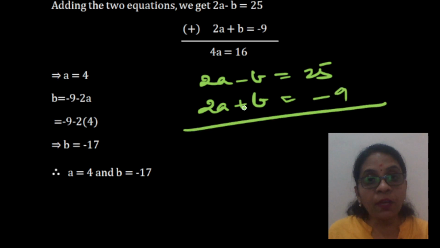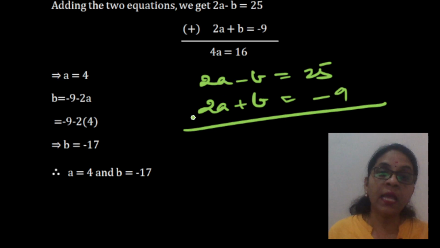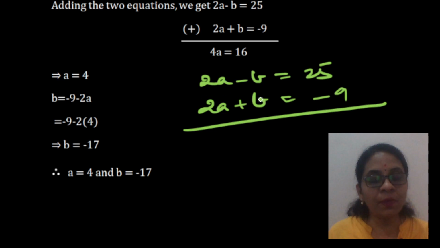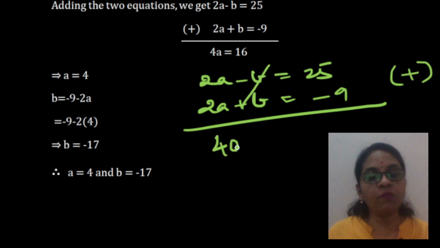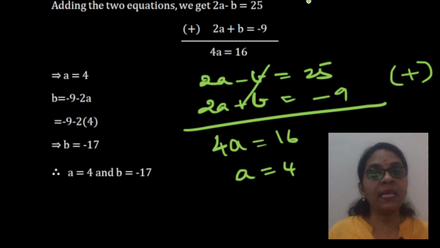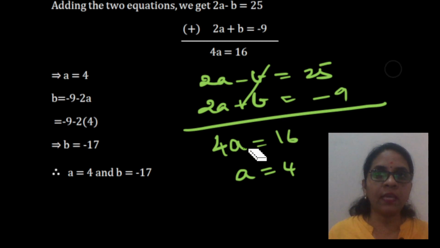Now whenever you have opposite signs and the coefficients are the same, you can eliminate a or b. If we are eliminating b, you have to add the equations because they are of opposite signs. So if I cancel, we have 4a is equal to 16 and a is equal to 4. Let's see if we are cancelling a, what we should do, because that is already there in the solution. So let's see what we are doing if we are cancelling a.